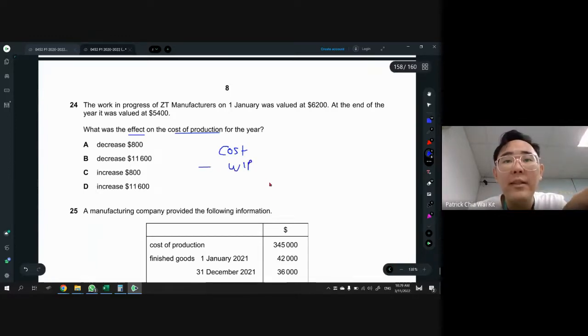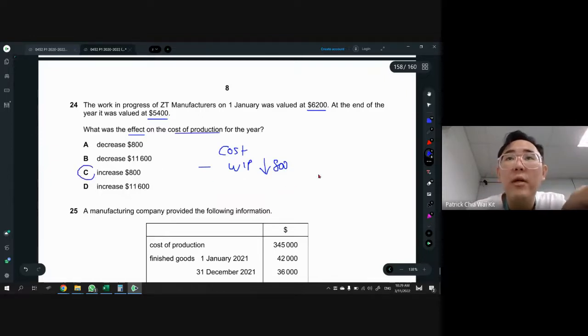So now we have to ask ourselves whether this work in progress, is it increase or decrease? We started off with 6,200 and we ended with 5,400. That means there is a decrease. There's a decrease of work in progress of 800. So what will happen to our cost of production? So it's not decreased, but the answer is C.